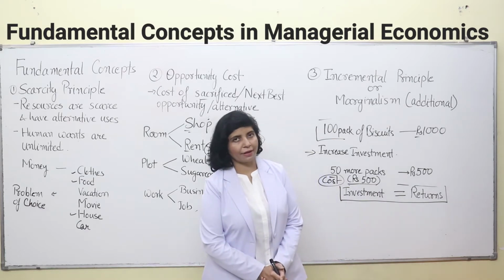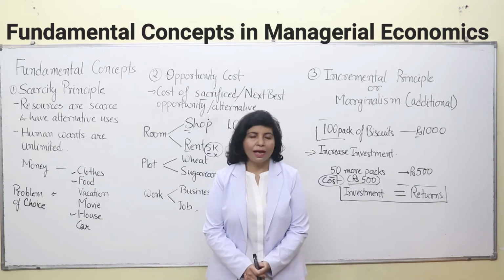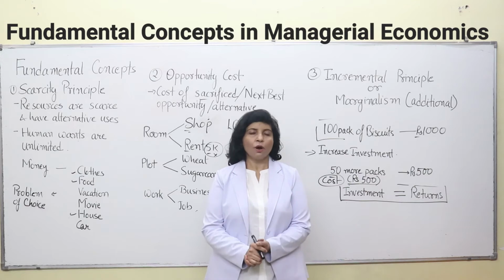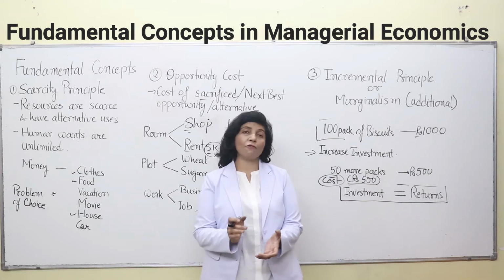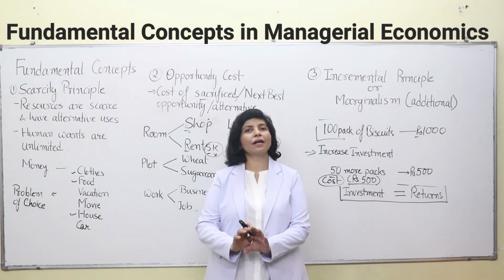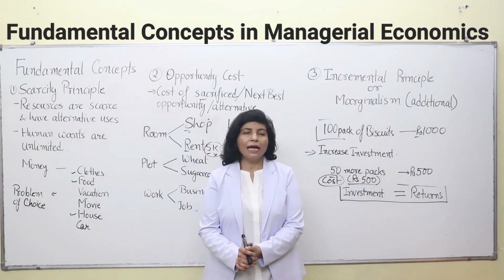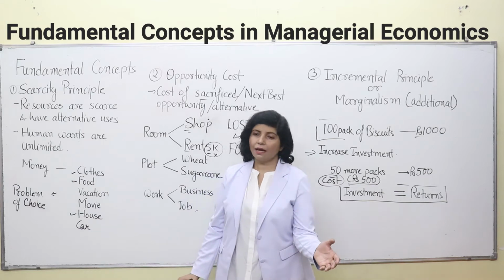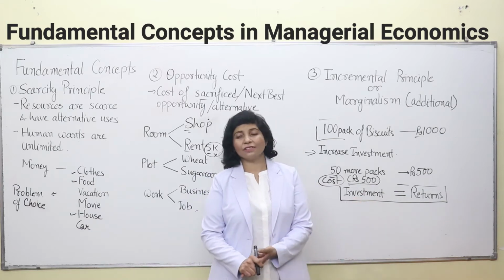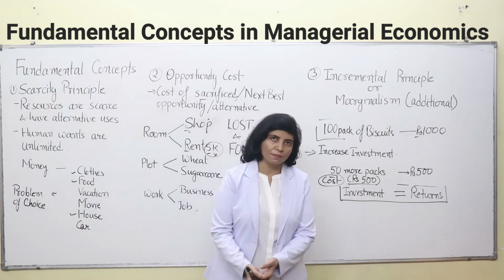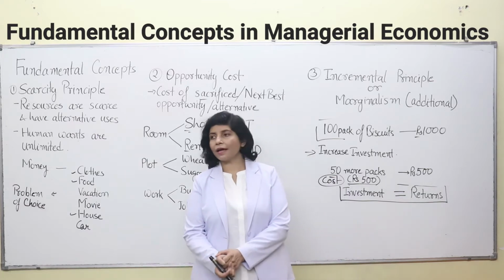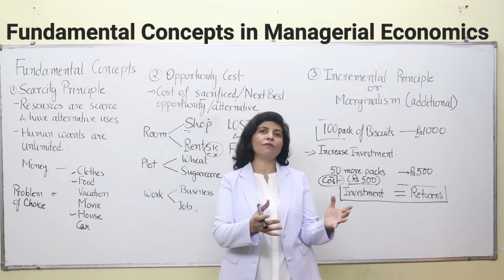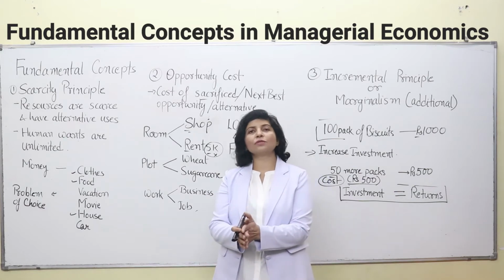What is scarcity anyway? See, all the resources in this world are scarce in their amount. Why? Because money is scarce and we have alternative uses. We can use money for anything or everything in this world. Likewise, we have scarcity of time. Take for example, if your friend asks you to a party, then you will say, if time permits, I may come to the party. It's not certain. So in that case, what is the thing over here that you can see? That everything in this world is scarce.